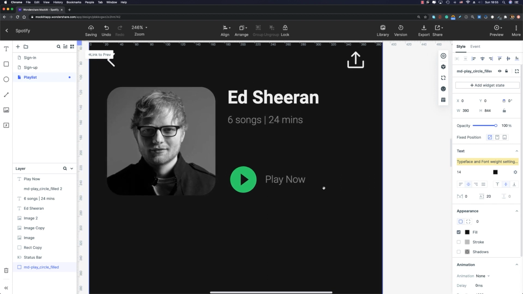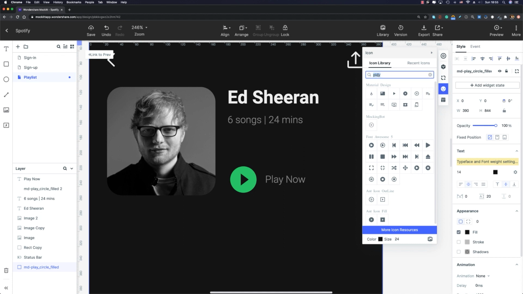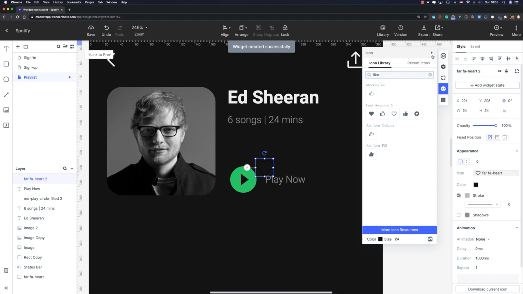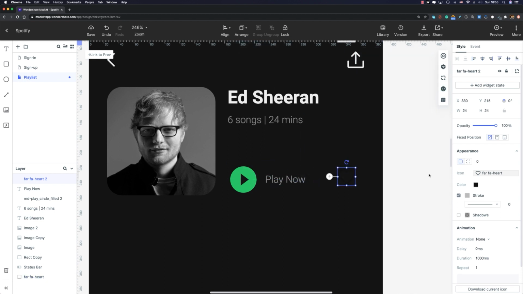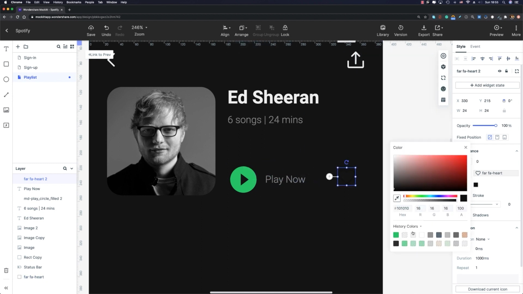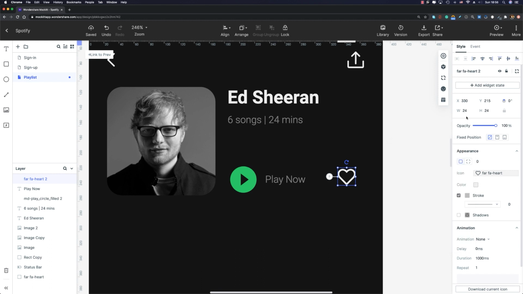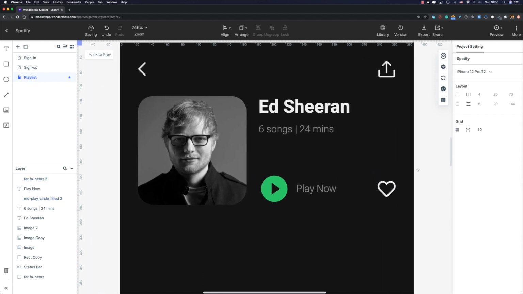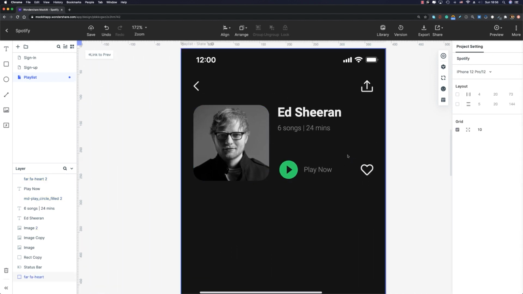Okay, the last thing we need to finish designing the top part is a like icon, okay? So I'm gonna go to icon and I'm gonna look for like. I think this one looks great. I'm gonna double click on it, move it here, and let me change its color to EEE. Its dimension is gonna be 24 pixels by 24 pixels. Its right margin is gonna be 24 pixels, and I'm gonna align it with this play button vertically. Just like that. All right, our top part is ready.